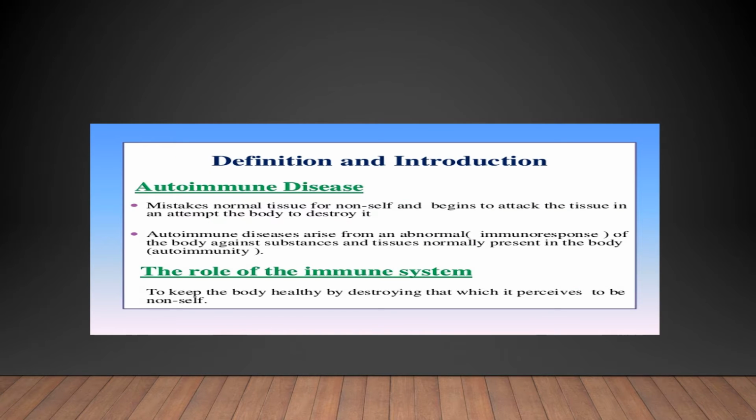So coming to the autoimmune disease, the immune system mistakes normal tissue for non-self and begins to attack the tissue in an attempt to destroy it. Autoimmune disease arises from an abnormal immune response of the body against substances and tissues normally present in the body, that is autoimmunity. The role of the immune system is to keep the body healthy by destroying that which it perceives to be non-self.